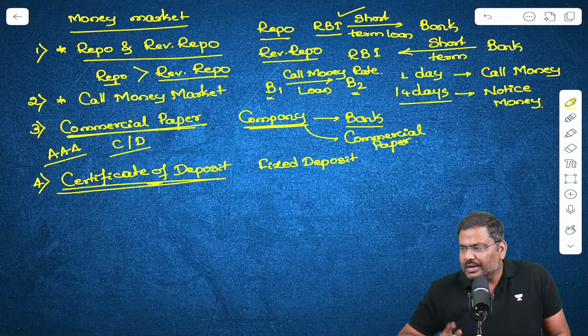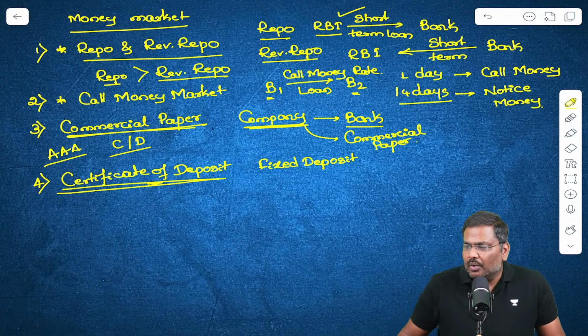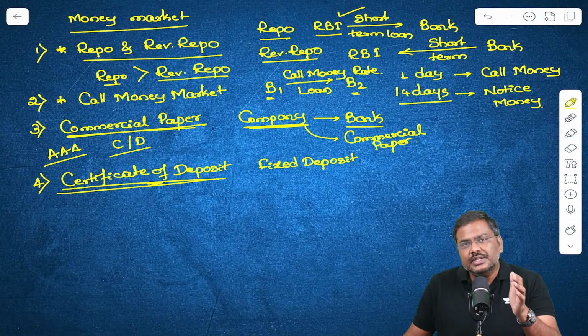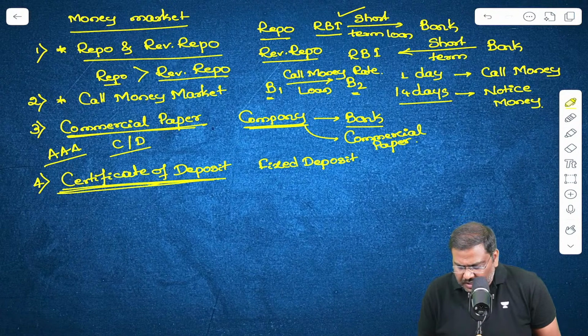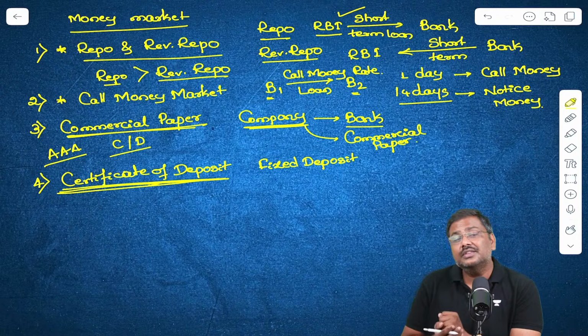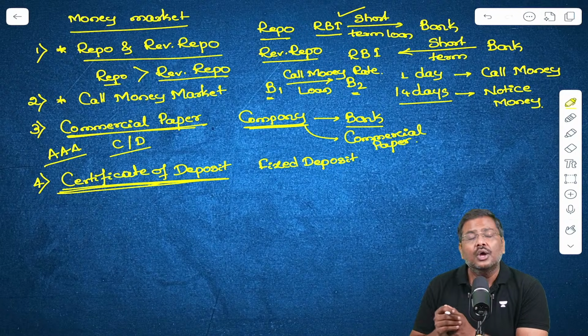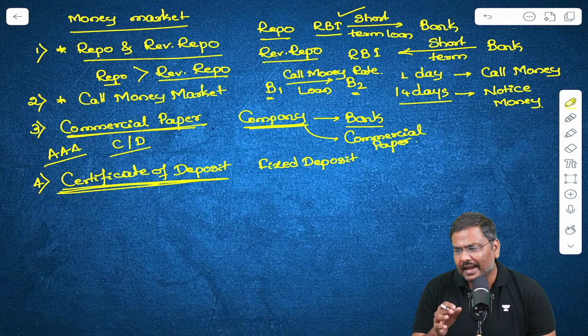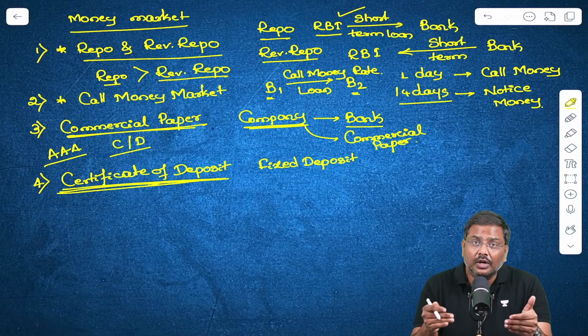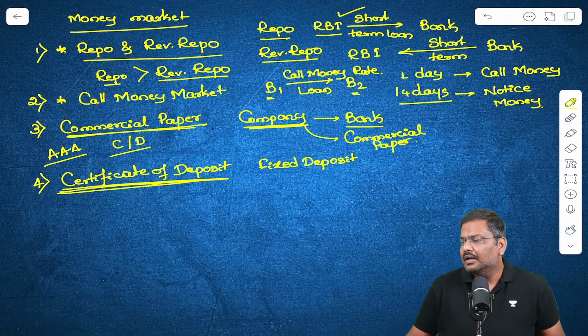Is everybody able to understand? Do let me know. Is everybody able to understand? So this is the fourth instrument which is generally used by financial institutions such as banks, all India financial institutions, etc. to borrow for shorter duration from the market.